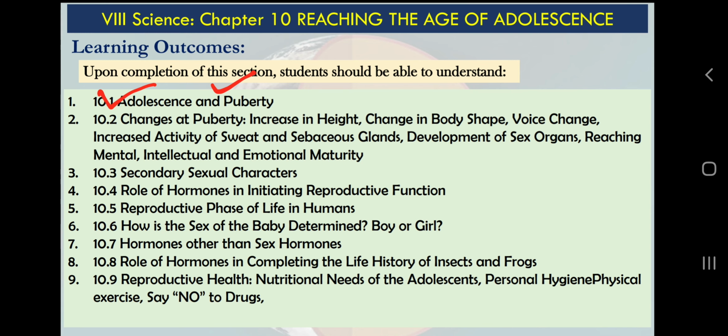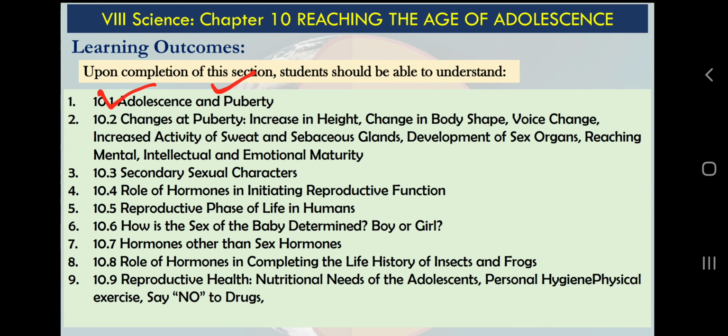In very brief, I can say that from class 6 to 12th, the children who are studying in class 6 to 12th are all in the age group of adolescence. And from class 6 to 8, we are able to differentiate boys and girls because of some physical, bodily changes. That time is called puberty. We will discuss this in the upcoming slides.